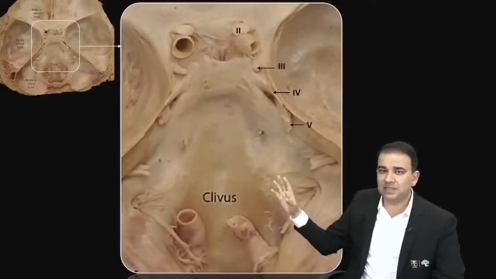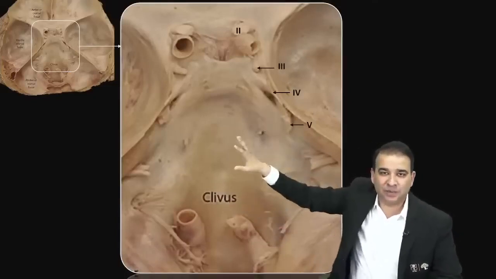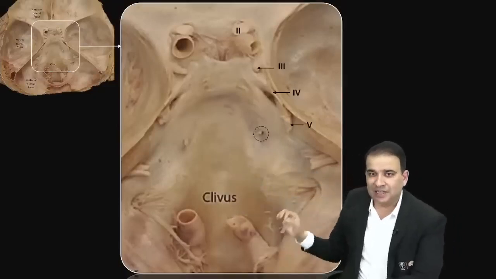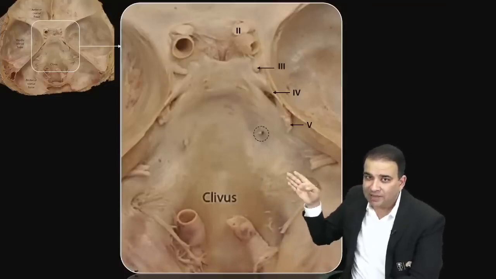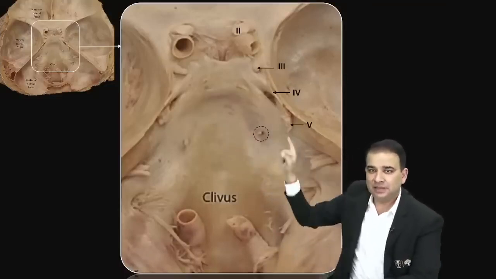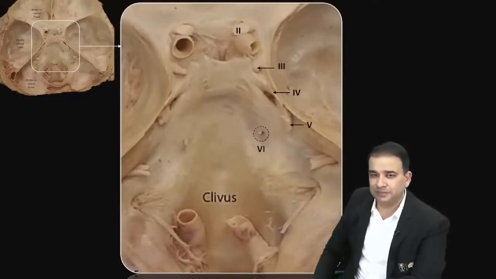The reason is the sixth nerve is present actually on the clivus. This slope is called the clivus, where the brainstem is present. And look at that nerve over there, guys. This nerve, the sixth nerve, has the longest intradural course. It will enter the dura mater here only, and then it will go like this and inside the cavernous sinus. That is the sixth nerve there. So the nerve that you see on the clivus over there, that is the sixth nerve.